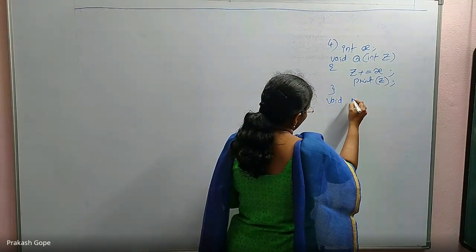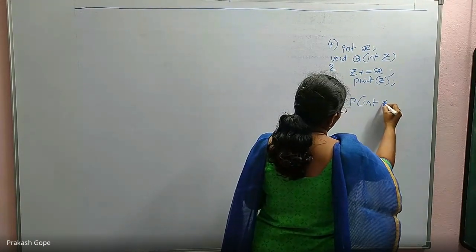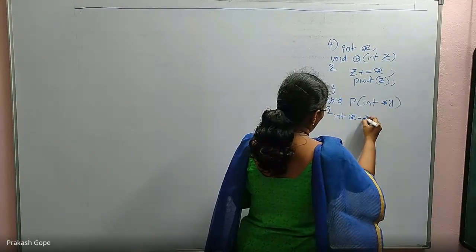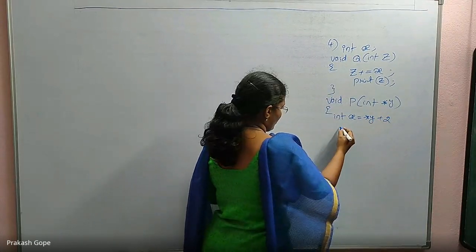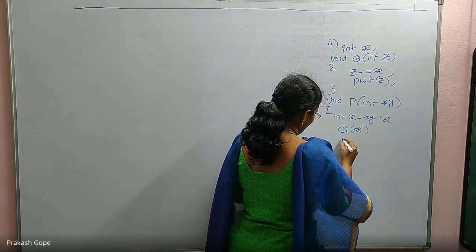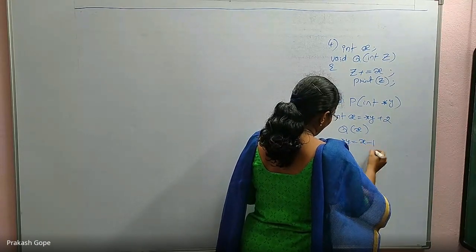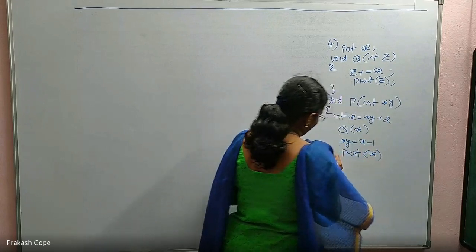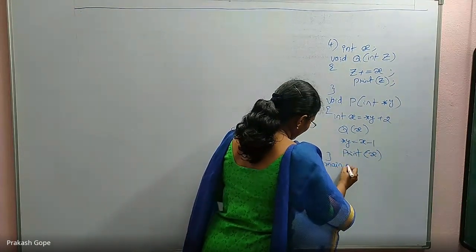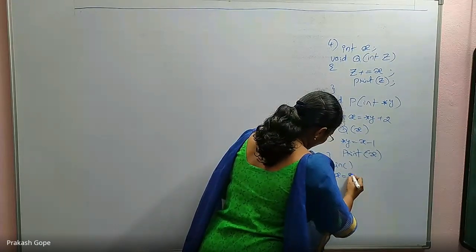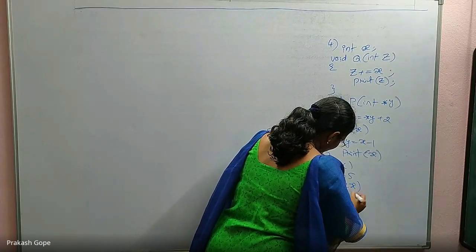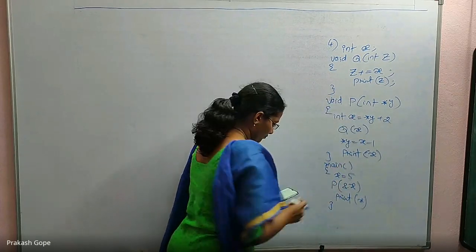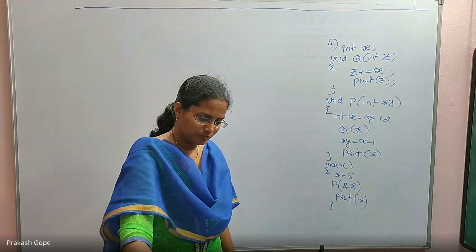Then void p, int star y, int x is equal to star y plus 2. Call q of x, star y is equal to x minus 1. Again print x. Print x means printf x. Then the main function: x equal to 5, p of address of x, print x. What is the output of the program?